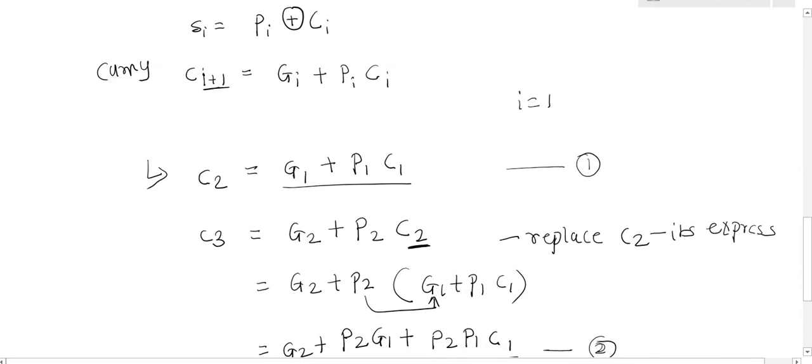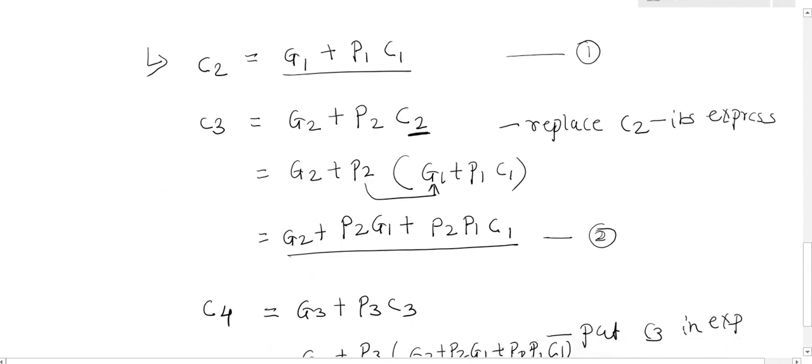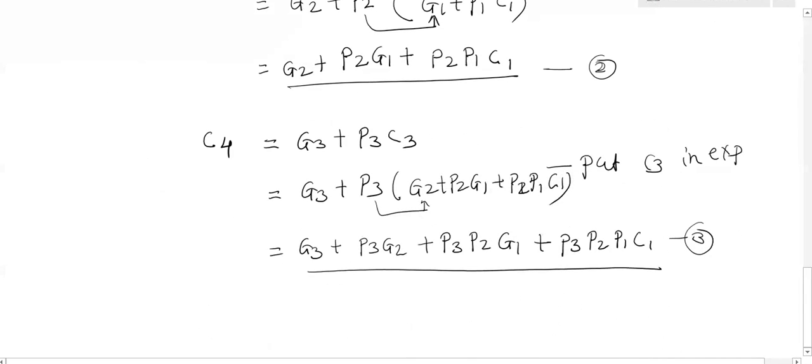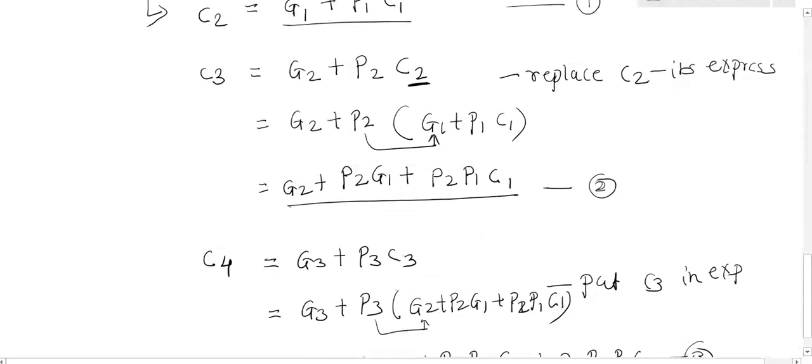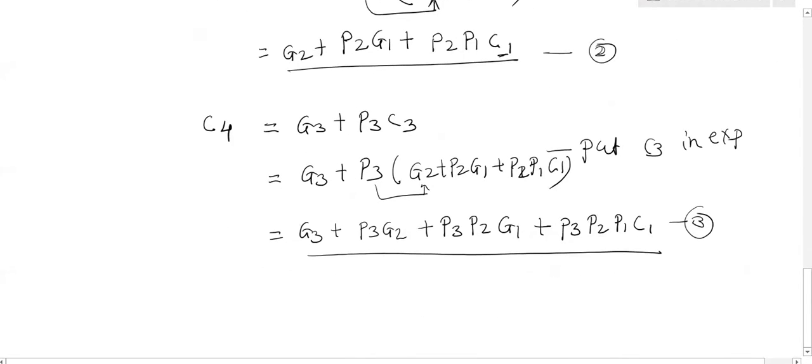No. As soon as the first carry, 0th bit to the first bit, that is C1, is generated, C2 is also calculated, C3 is calculated, C4 is calculated. Because to generate C3, C1 is sufficient. Similarly, to generate C4, C1 is sufficient, which is the carry generating from LSB to the next bit.